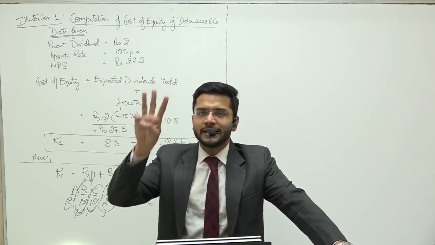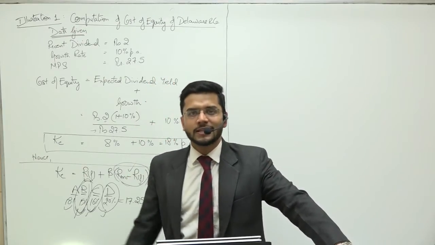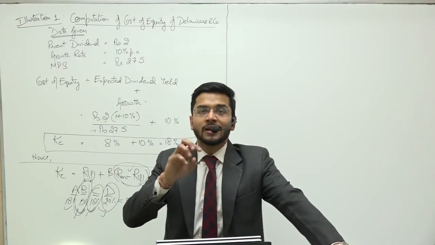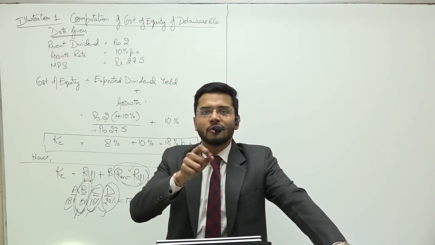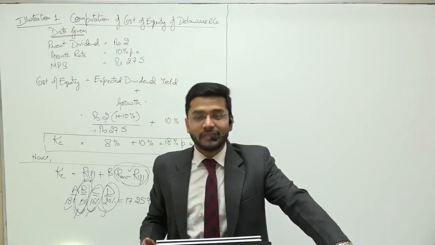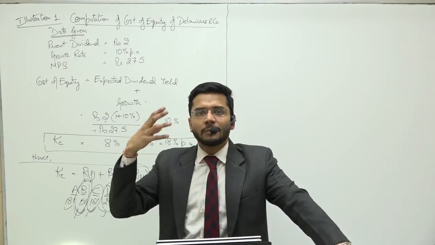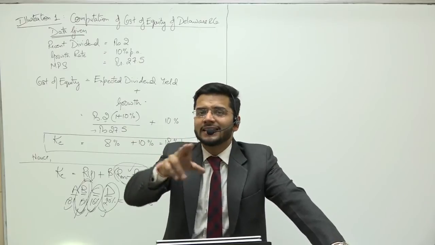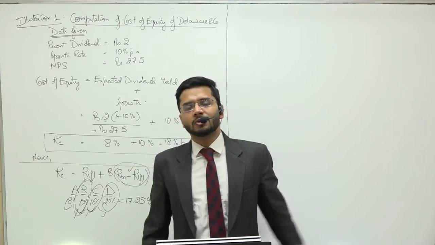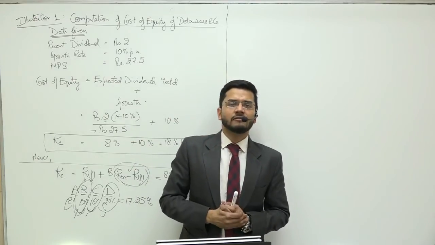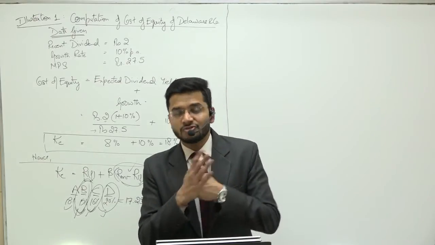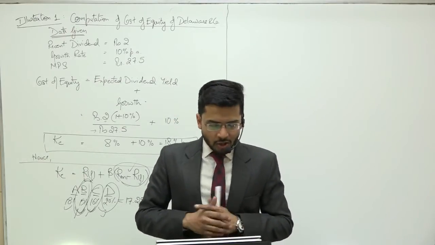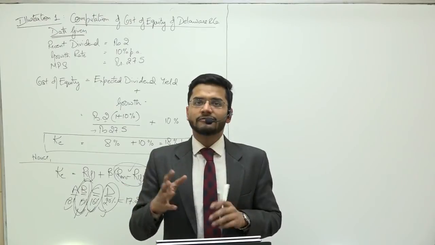This saving is on account of use of debt capital, and therefore the interest which you are paying on debt capital is not 10 rupees. Guys, it is 10 minus 3, 7 rupees, because you get 3 rupees of tax benefit for paying the interest on debt. So cost of debt is always calculated net of tax amount.